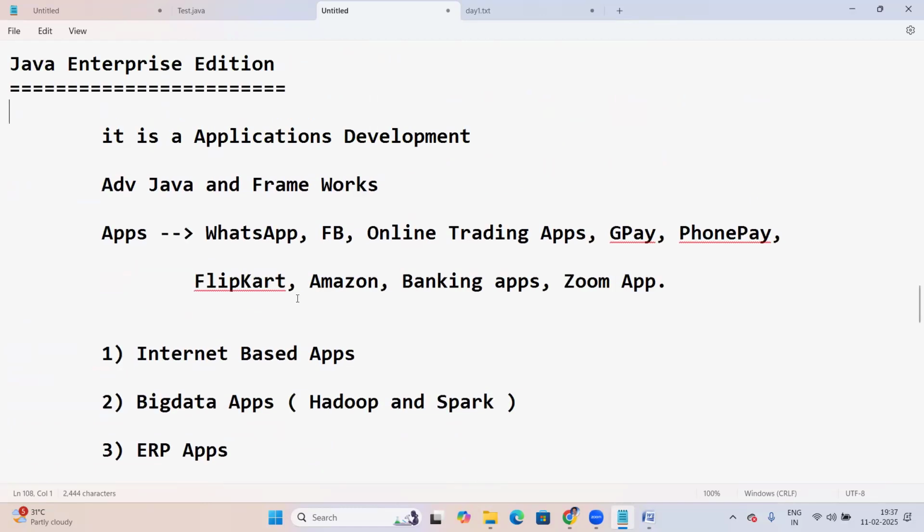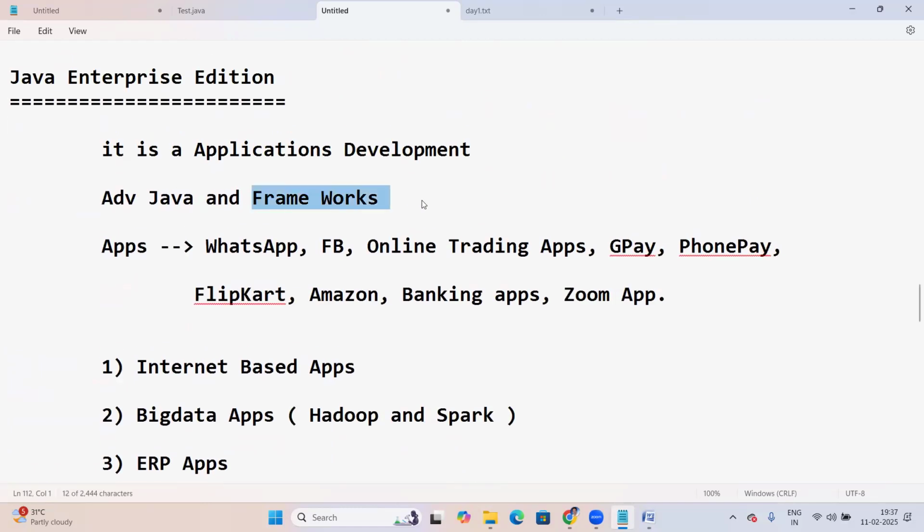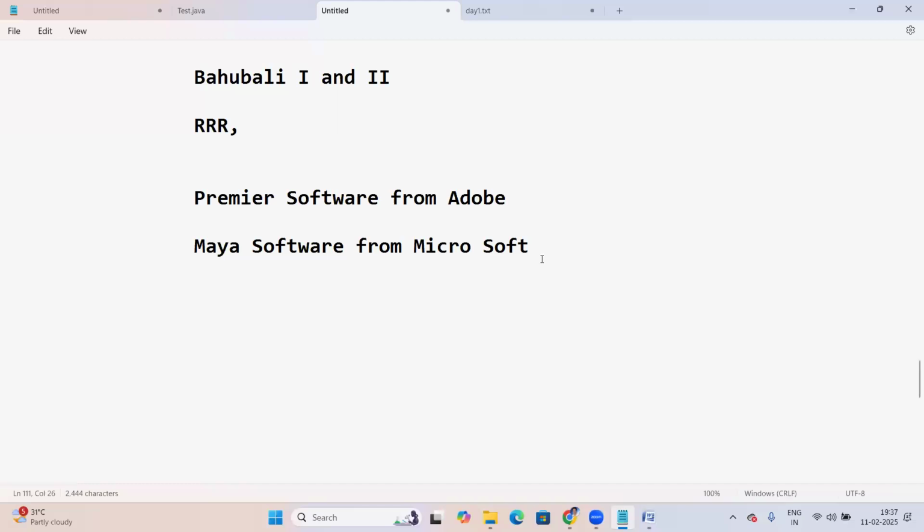In Enterprise Edition, there are some frameworks, right? What is a framework? What exactly is a framework? Let us see about it. First, let me list out all the Java frameworks, and then I'll explain what exactly a framework is. Java frameworks. First one, Struts.